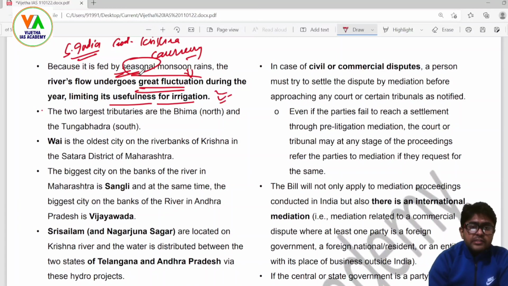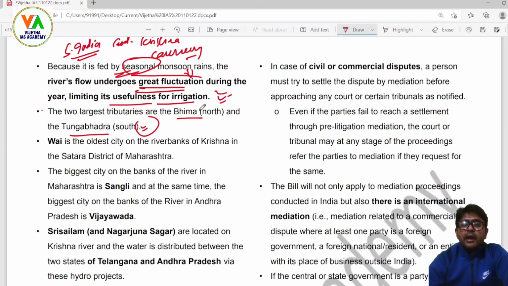And since the rivers in South India are seasonal in nature, monsoon fed, rain fed rivers, the volume of the water is generally compromised, and therefore it is disputed among the members who are sharing the water. The two largest tributaries are the Bhima and Tungabhadra rivers.